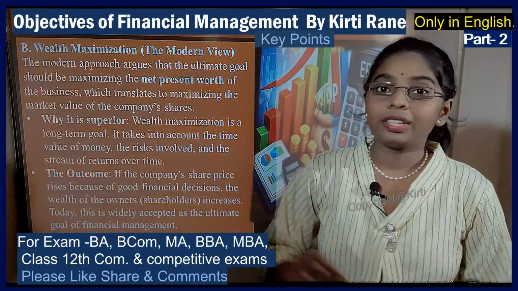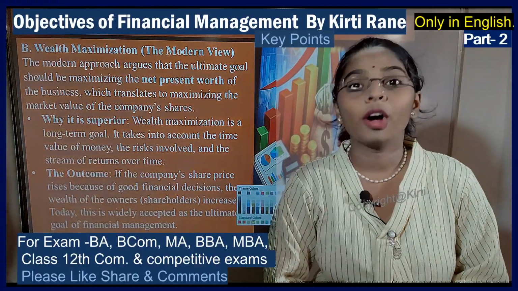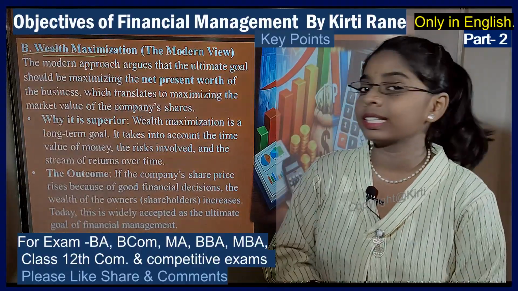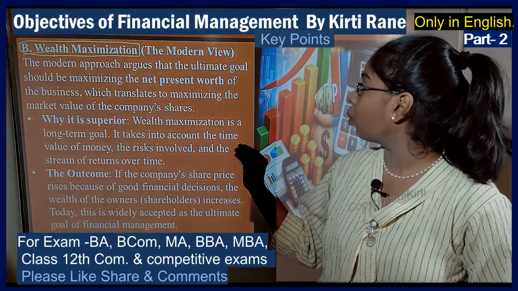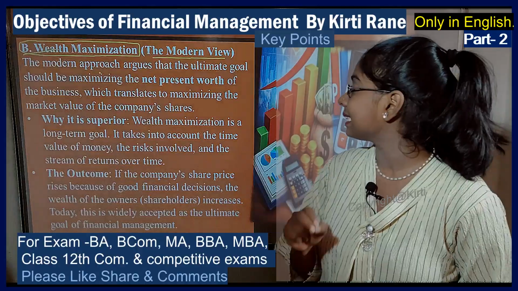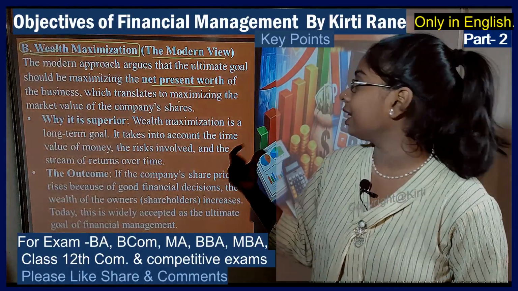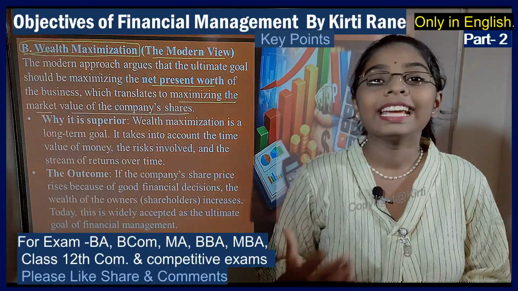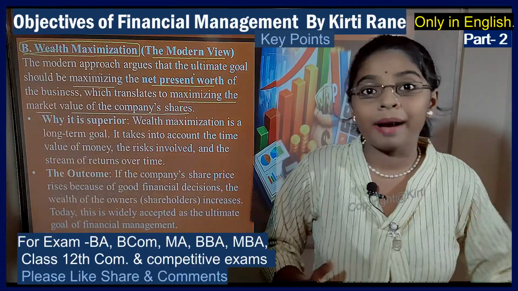Now moving on to the next slide, which is the wealth maximization objective, which is the modern view of the financial management objectives. Now let us see what it means. The modern approach argues that the ultimate goal should be maximizing the net present worth of the business, which translates to maximizing the market value of a company's share. So what does the wealth maximization objective actually mean? It means increasing the value of the company in the market, right?